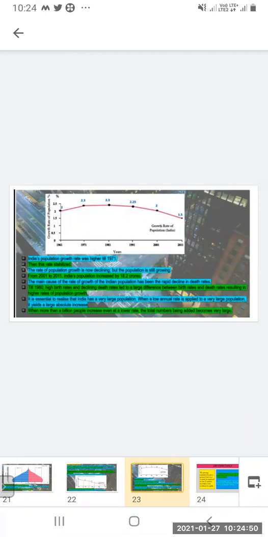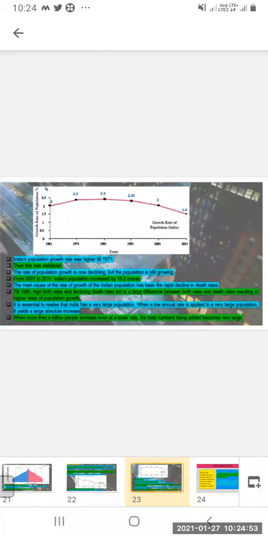Till 1980, high birth rates and declining death rates led to a large difference between birth rate and death rate, resulting in higher rates of population growth. So, till 1980, birth rates were high and death rate was declining. Because of the large difference between the birth rate and death rate, that resulted in a higher rate of population growth.